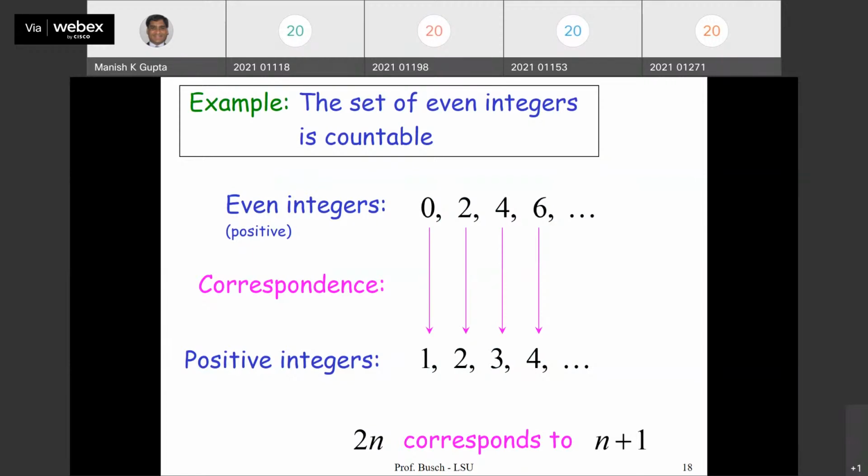So this map exists, which is 1 to 1 and onto. If there is a map F from the set of natural numbers to the set which we want to count, and there exists a 1 to 1 and onto map, then we say that the corresponding set is countable. Because we can establish a 1 to 1 correspondence with the set of natural numbers. So even numbers are countable. Fine.